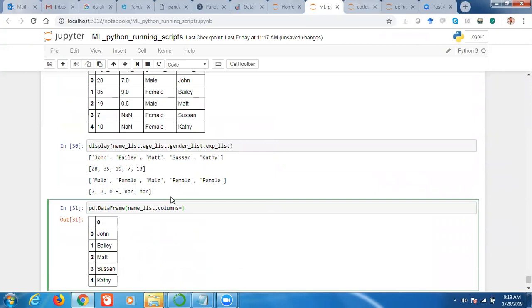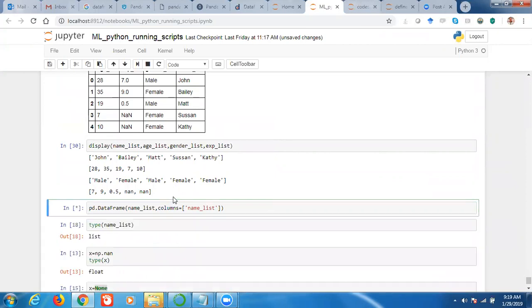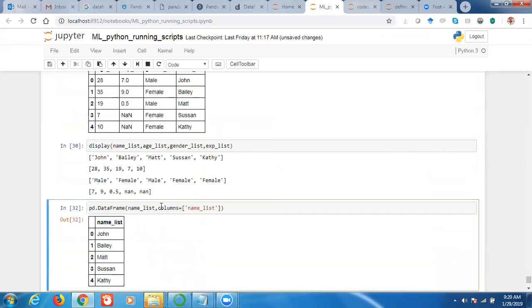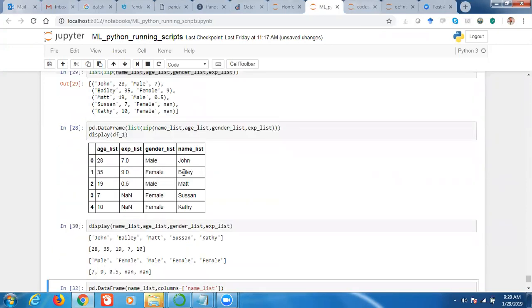In this format, if we are only passing the list, then we can give the column name. So there are many different ways. So here, what is columns? But I will suggest that as we are learning Python now, use a dictionary.